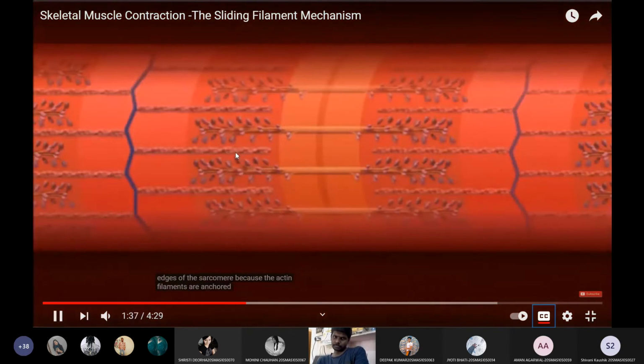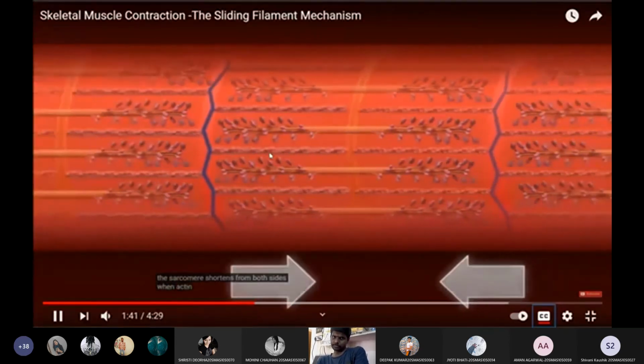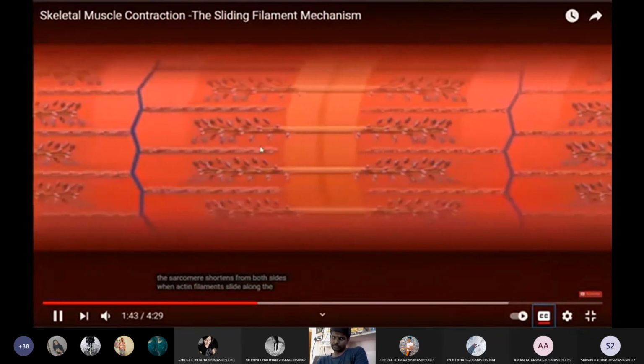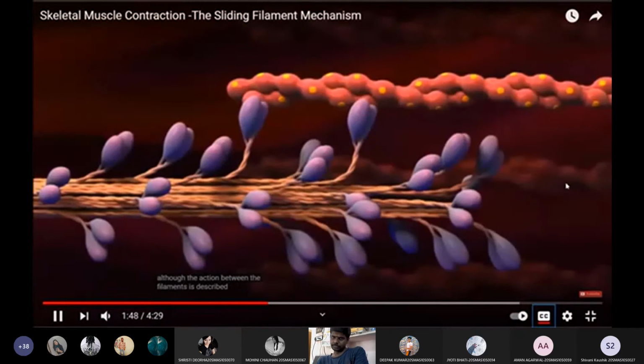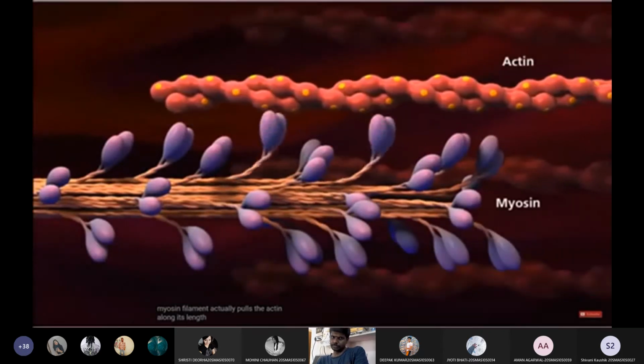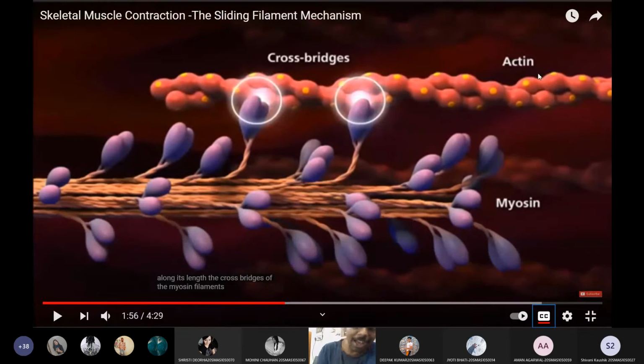Because the actin filaments are anchored to the Z lines, the sarcomere shortens from both sides when actin filaments slide along the myosin filaments. Although the action between the filaments is described as sliding, the myosin filament actually pulls the actin along its length. The cross bridges of the myosin filament literally pull the actin fibers like this. Each and every receptor of this myosin filament will pull these actin filaments.